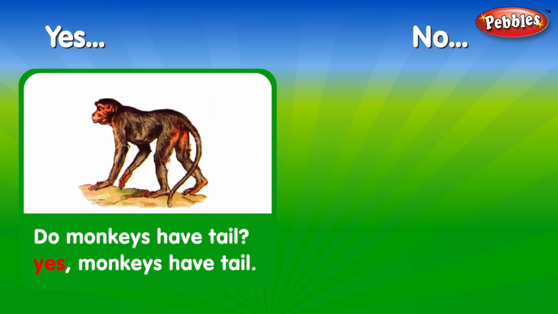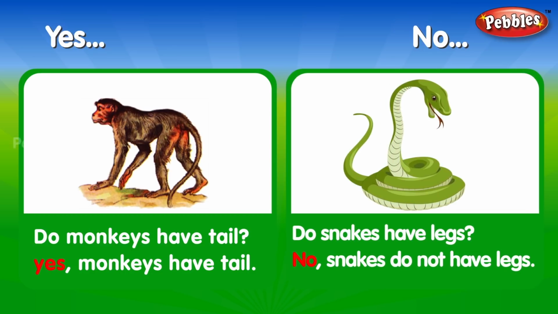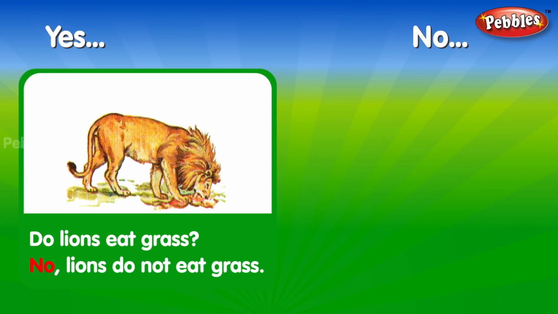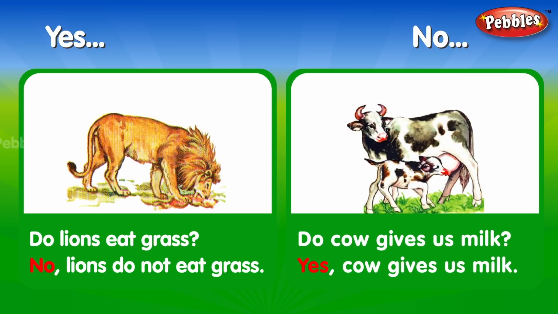Do monkeys have tails? Yes, monkeys have tails. Do snakes have legs? No, snakes do not have legs. Do lions eat grass? No, lions do not eat grass. Does a cow give us milk? Yes, a cow gives us milk.